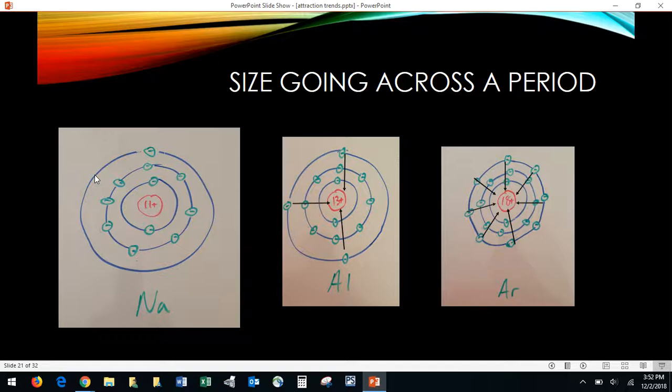And because of that, the attraction of the nucleus for that outer energy level is increasing. When there's only 1 electron out there, this nucleus doesn't have a lot of attraction for that 1 electron. Think of it, if this is your family and your grandparents live next door and your cousins live in the same town, but then you have this one aunt or uncle that lives way out in the middle of nowhere and nobody really wants to go pick him up or see how he's doing because it's such a long drive and it's just him.